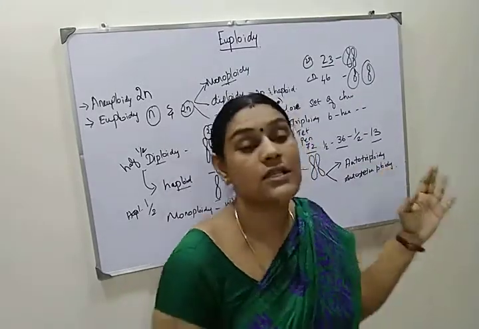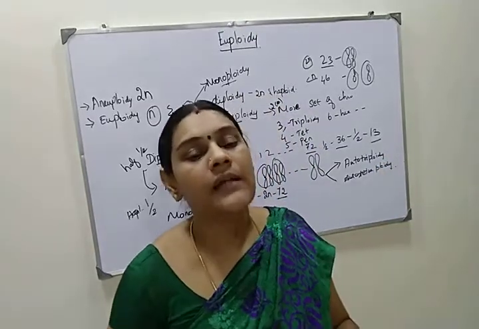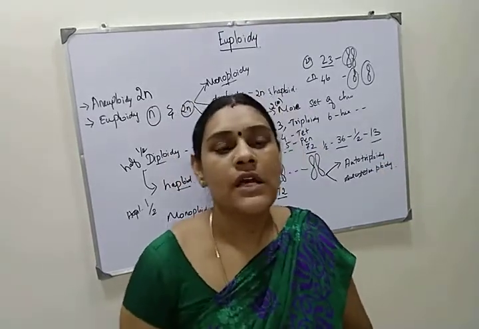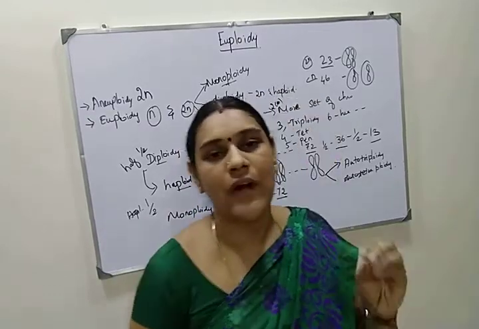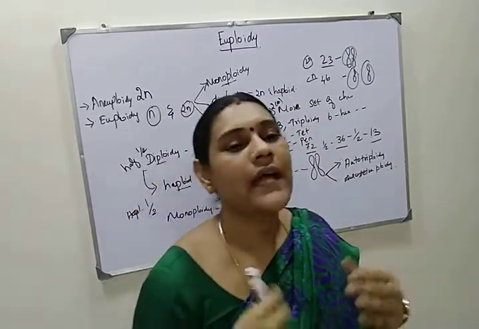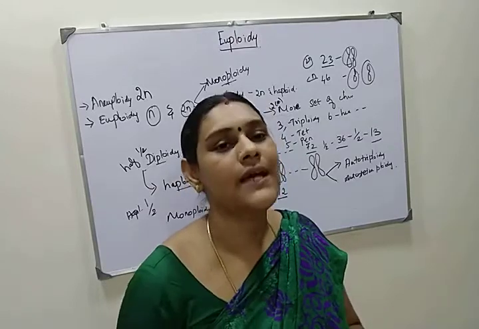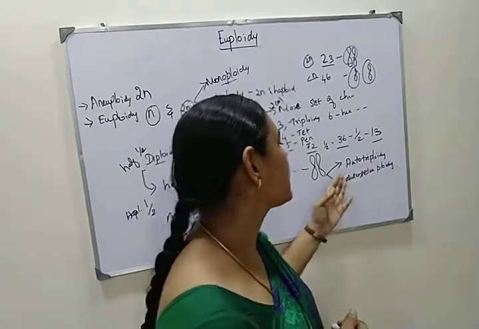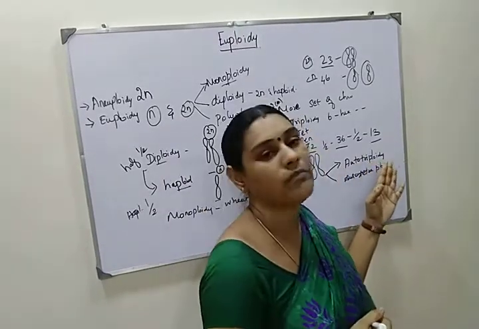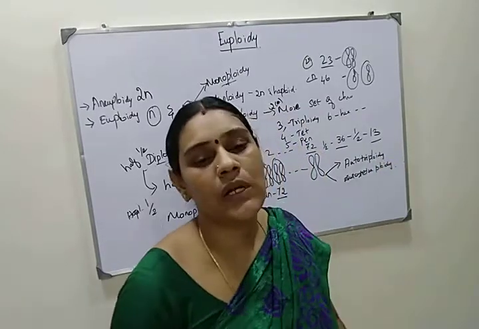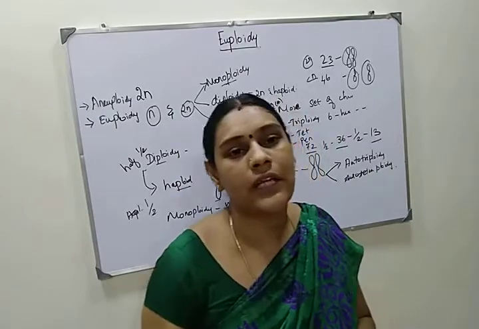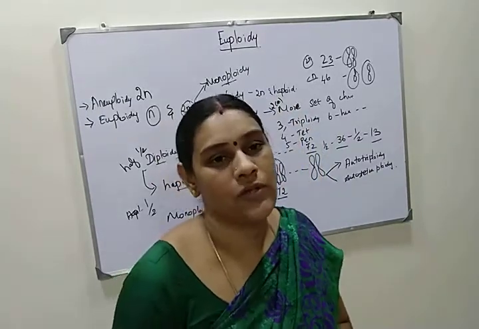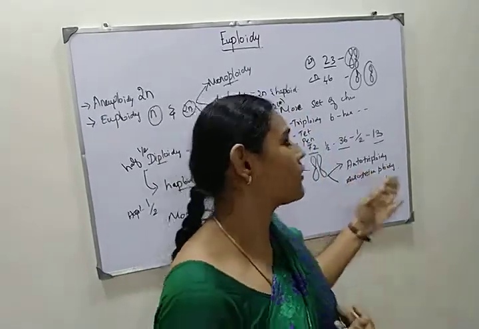Along with this, it is always resistant to molds. Molds are fungi, microorganisms that easily affect fruits. But these man-made autotriploid fruits do not get spoiled by molds. So this is about autotriploidy.